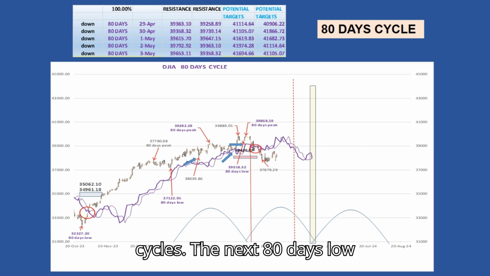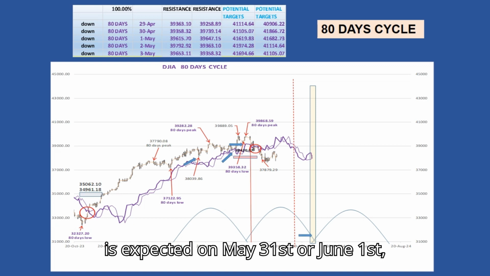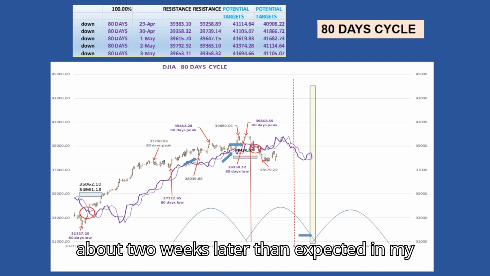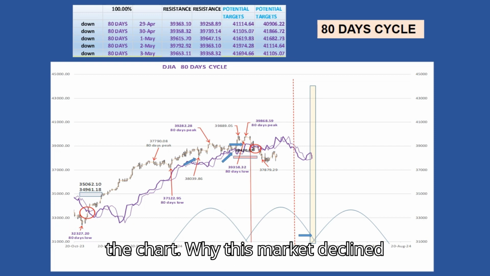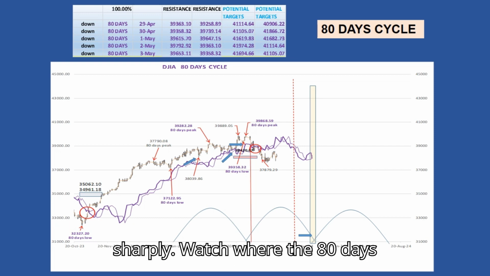The next 80-day low is expected on May 31st or June 1st, about 2 weeks later than expected in my last weekly update, the yellow zone on the chart. Why did this market decline sharply?